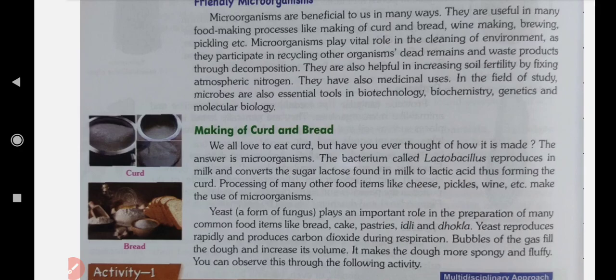The bacterium called lactobacillus reproduces in milk and converts the sugar lactose found in milk to lactic acid, thus forming the curd. Processing of many other foods like cheese, pickles, wine, etc. make use of microorganisms.